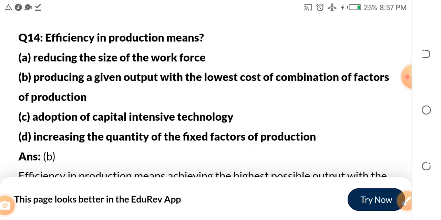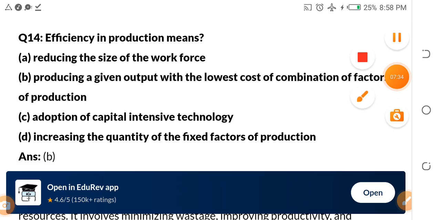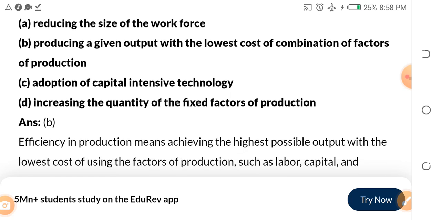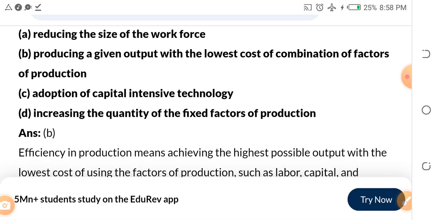Question number 14. Efficiency in production means dash. A, reducing the size of the workforce. B, producing a given output with the lowest cost of combination of effort or production. C, adoption of capital-intensive technology. D, increasing the quantity of the fixed factors of production. Of course, the answer has to be B.